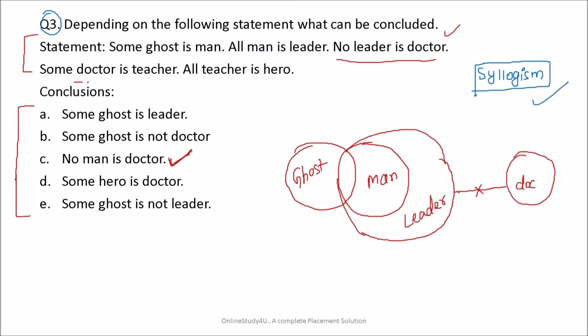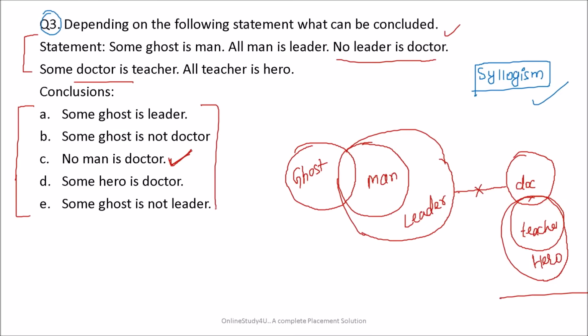Okay, next. Some doctor is teacher. Okay. All teacher is hero. So all teacher will be inside hero. Okay. So now this is done. Friends, based on that, some conclusions have been given. You need to tell which one is true.